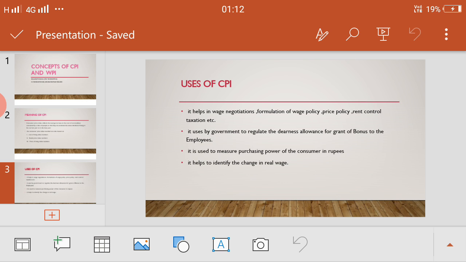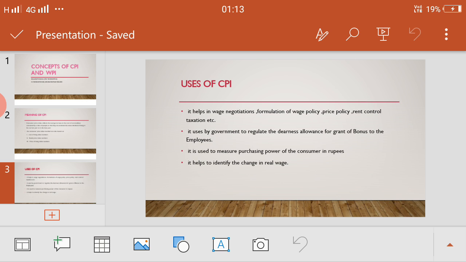First, it helps in wage negotiation, formulation of wage policy, price policy, rent control, taxation, and general economic policy formulation. For all this, the consumer price index number will help us. So this is the use of CPI.